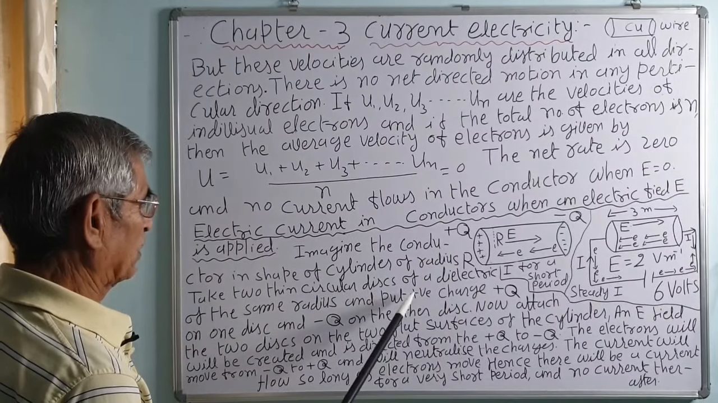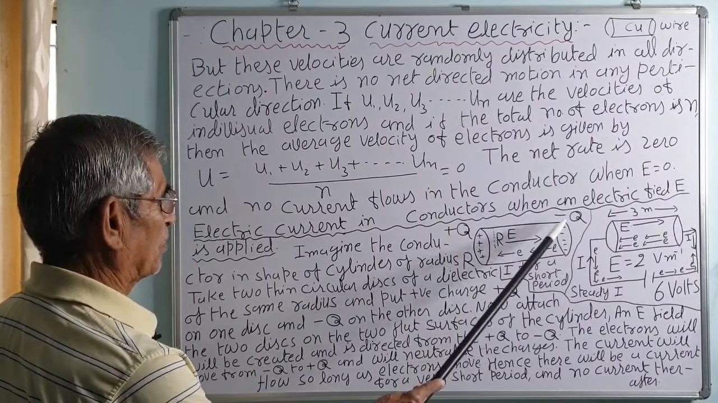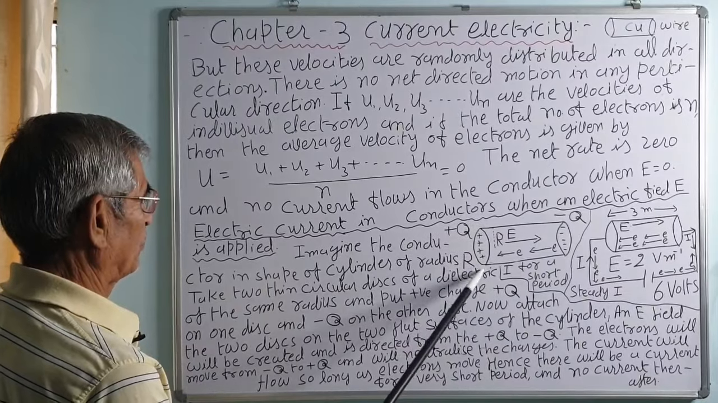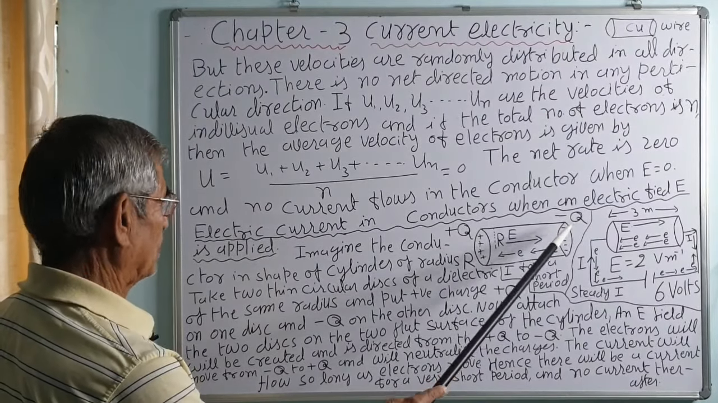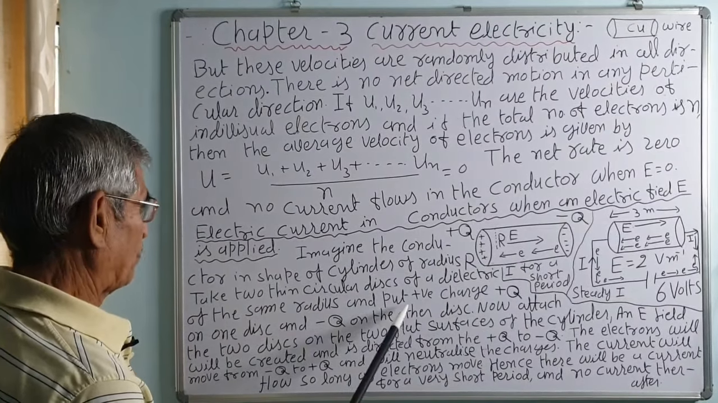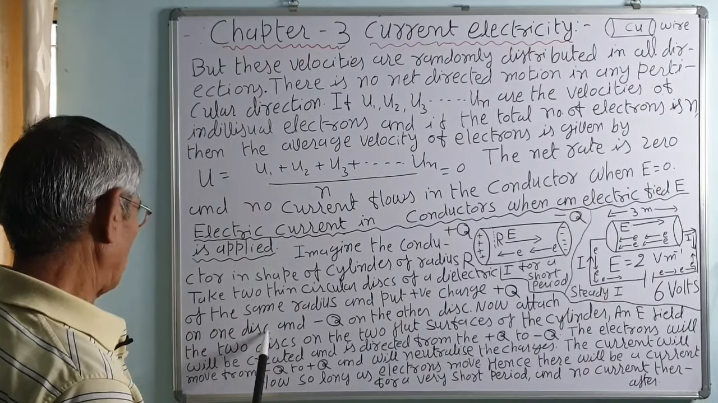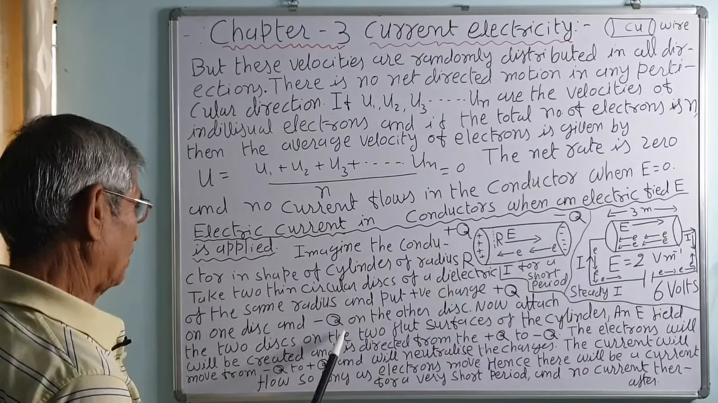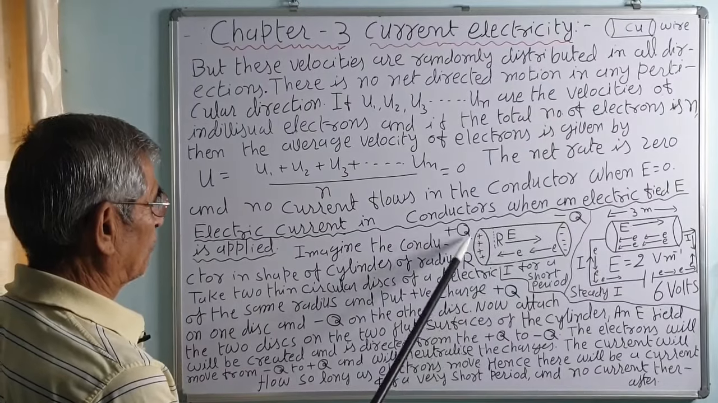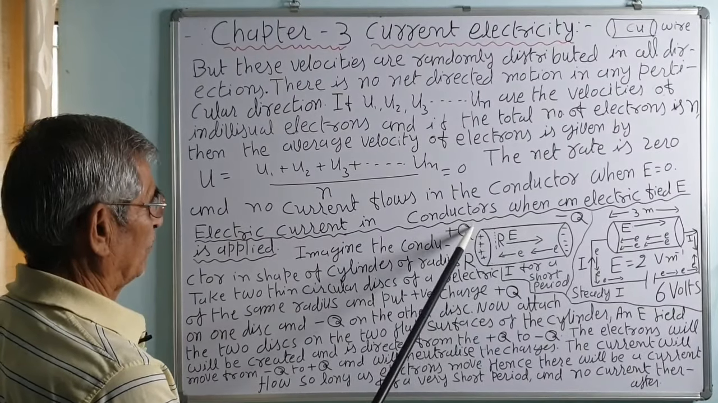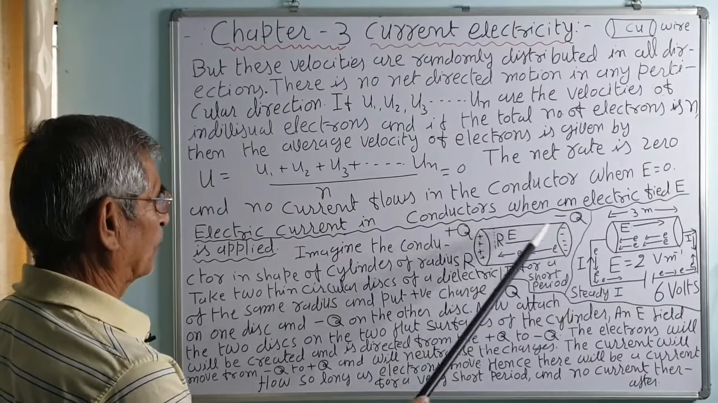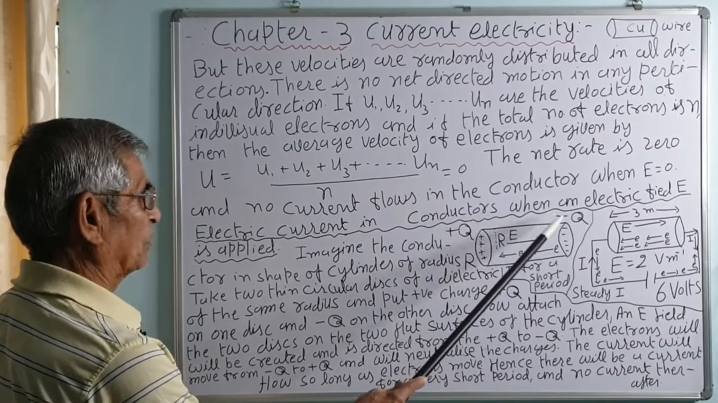Take two thin circular discs of a dielectric. One has a plus charge, plus q, and the other has a negative charge. Put the positive charge plus q on one disc and the negative charge on the other disc. There will be a potential difference. This has a potential plus, and this has a potential minus. So, there is a potential difference.